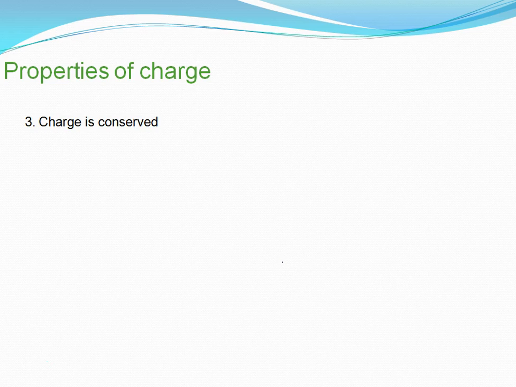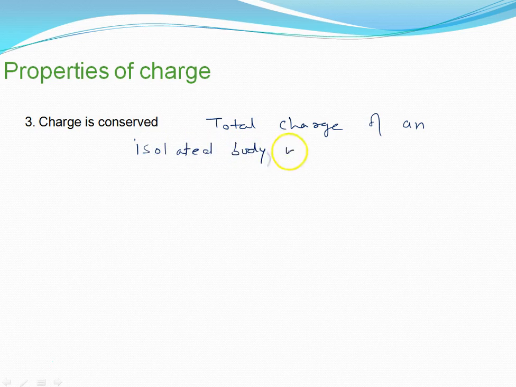Now comes conservation of charge. Students, for the conservation of charge, I think in junior classes all of you have heard about conservation. Here we will say the total charge of an isolated body is constant. Isolated system, you can say, it doesn't matter, a system of charges. Suppose I say glass rod and silk. I am taking a very simple example earlier.